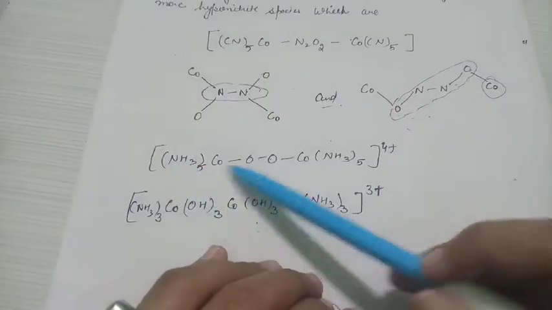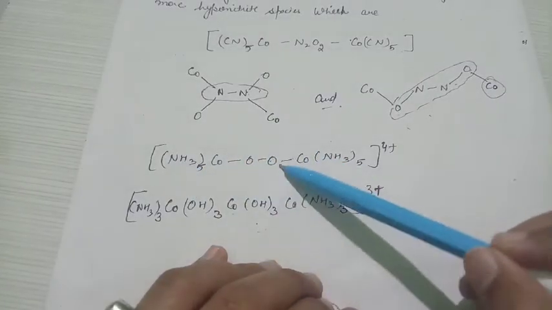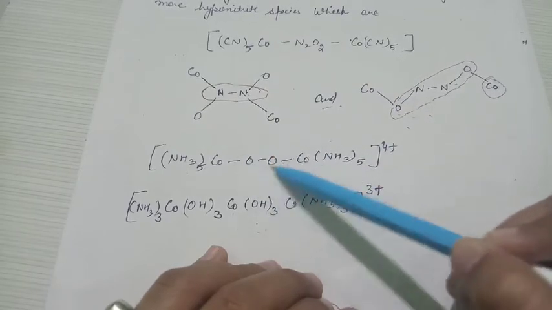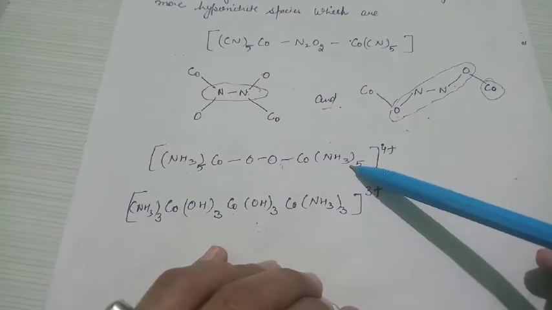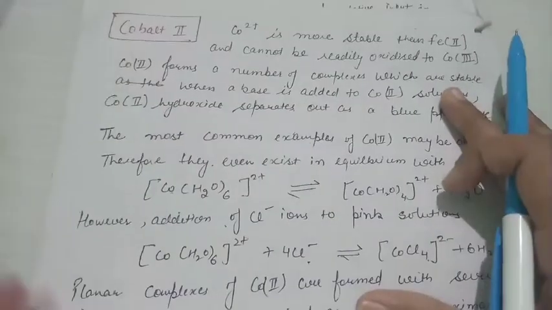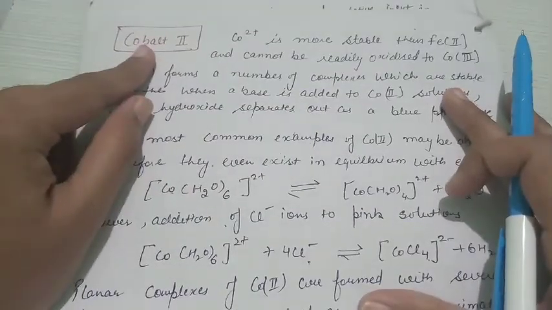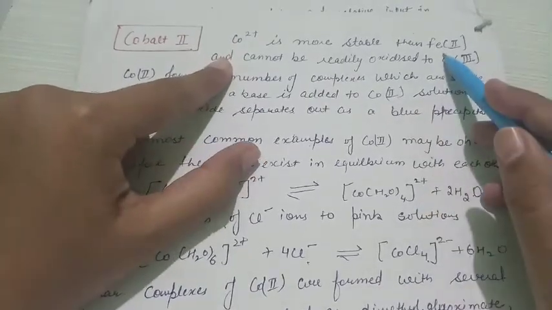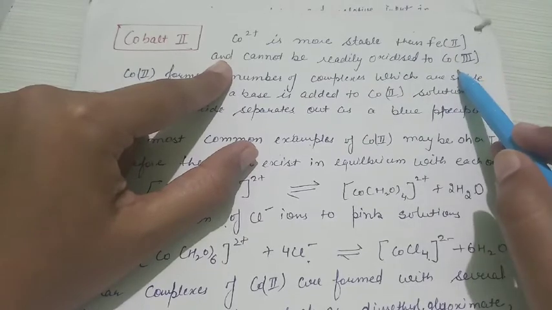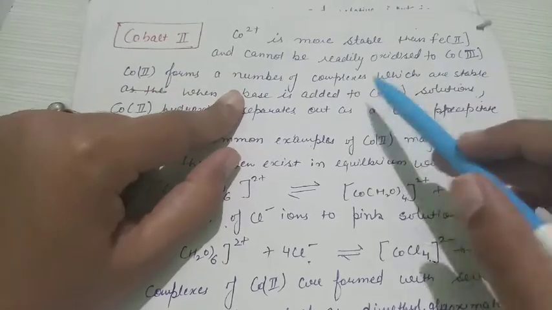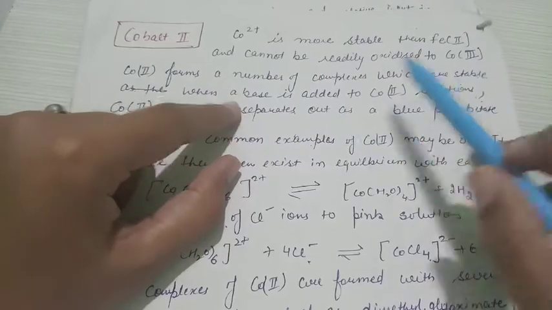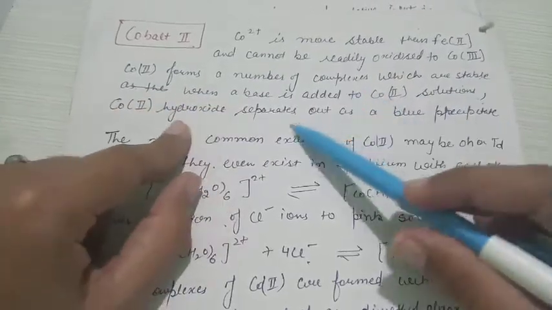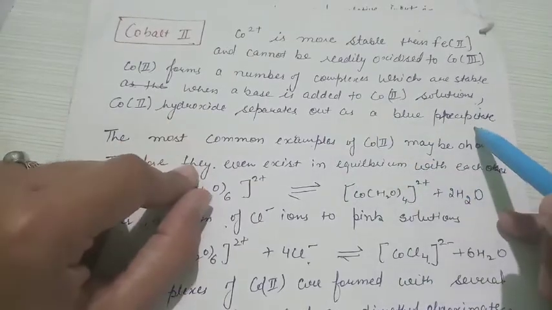Next is cobalt pentamine, where the oxy linkage is basically discussed here. Via an oxygen bond these complexes are linked. Next complex is the cobalt 2 positive oxidation state compound. Cobalt 2 positive is more stable than iron 2 and cannot be readily oxidized to cobalt 3. Cobalt 2 forms a number of stable complexes. When a base is added to cobalt 2 solutions, cobalt 2 hydroxide separates out as a blue precipitate.